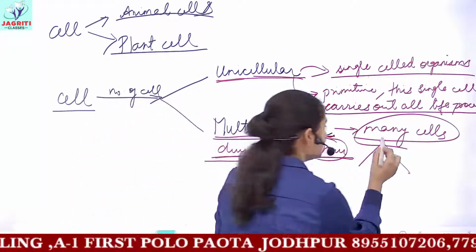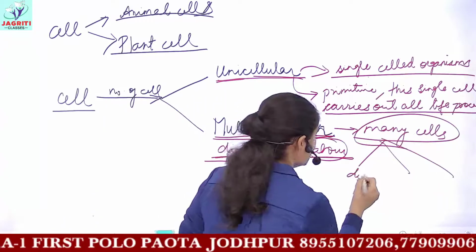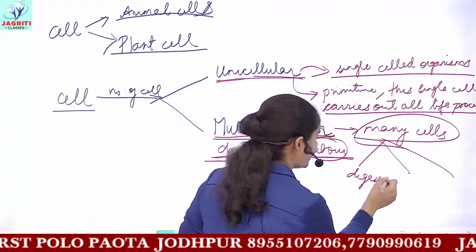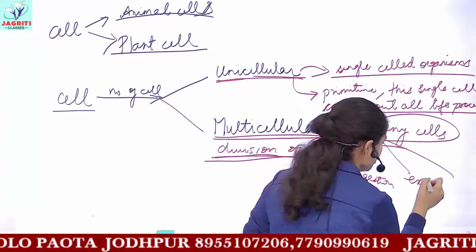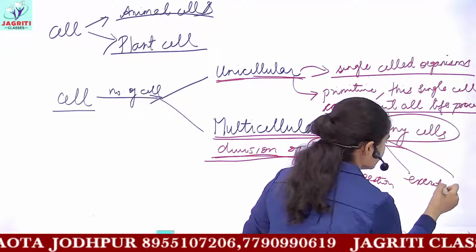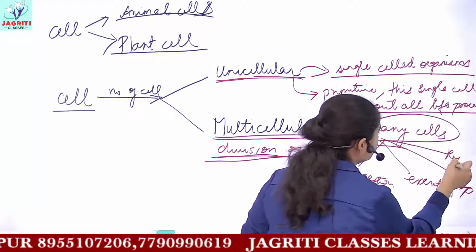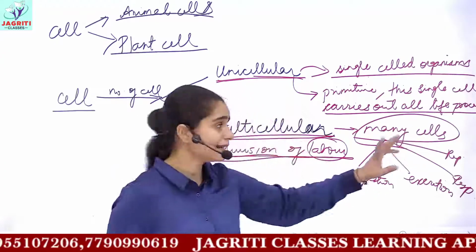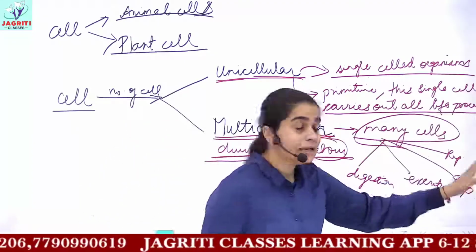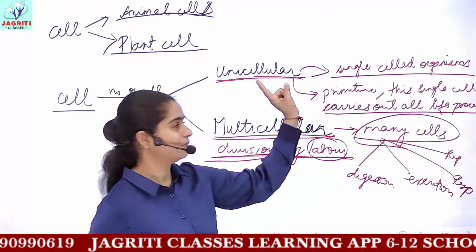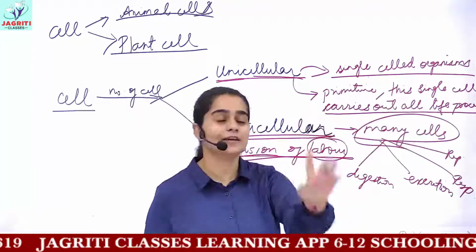That is, these many cells perform different functions. If one group performs the function of digestion, the other might perform excretory functions, and the remaining would do respiration, or you can have reproduction. All life functions are carried out by different cells, as compared to unicellular organisms, in which only a single cell was involved.